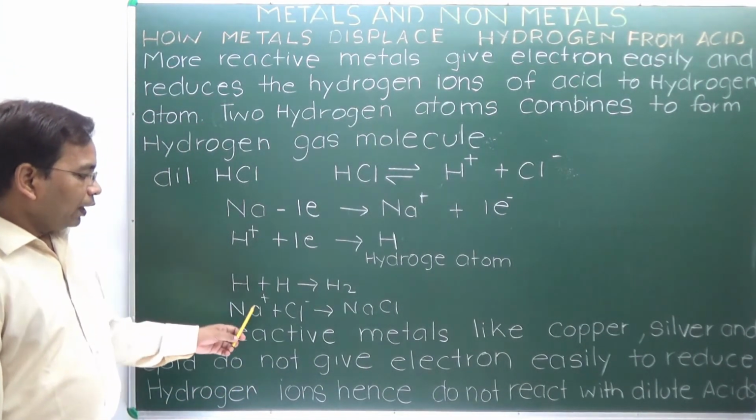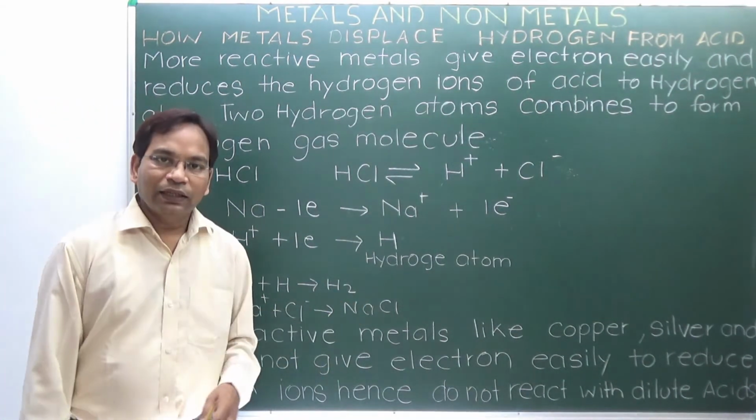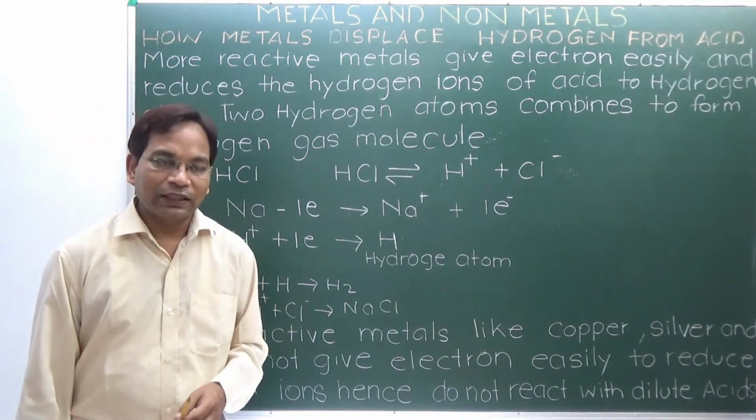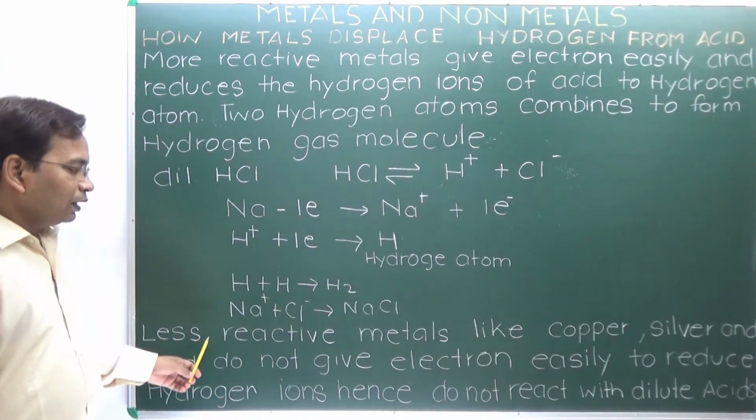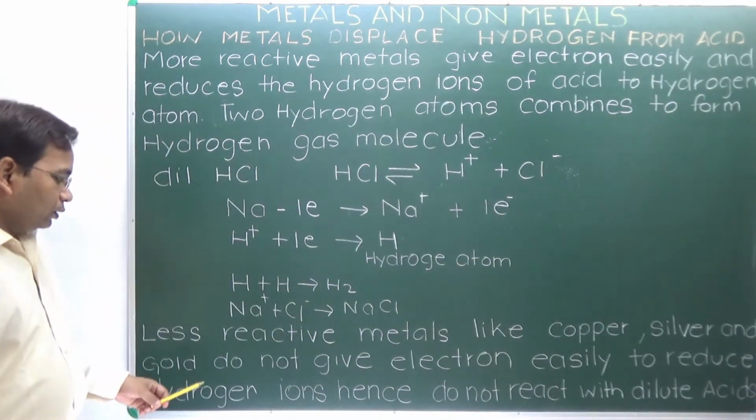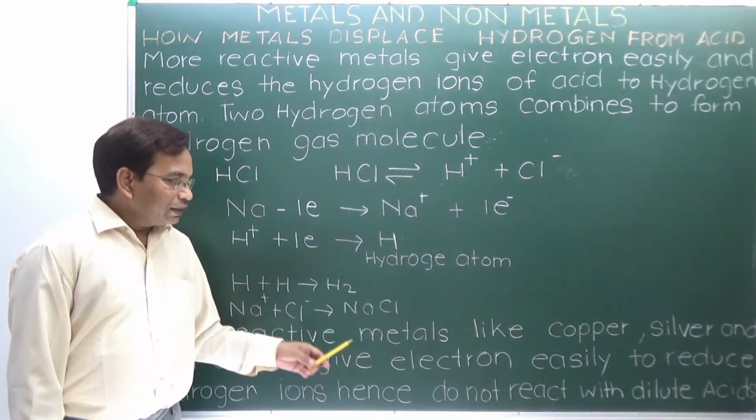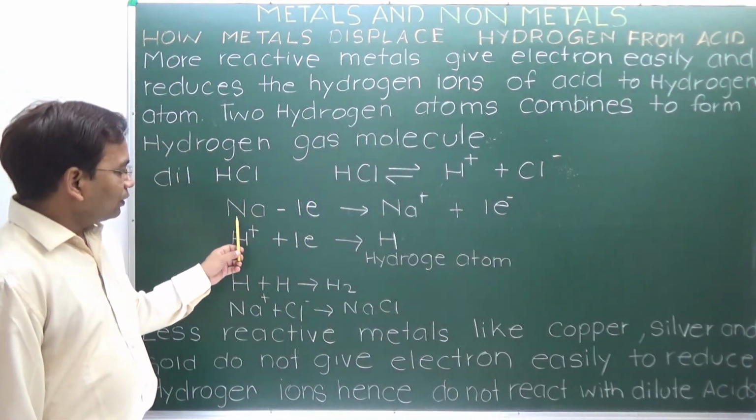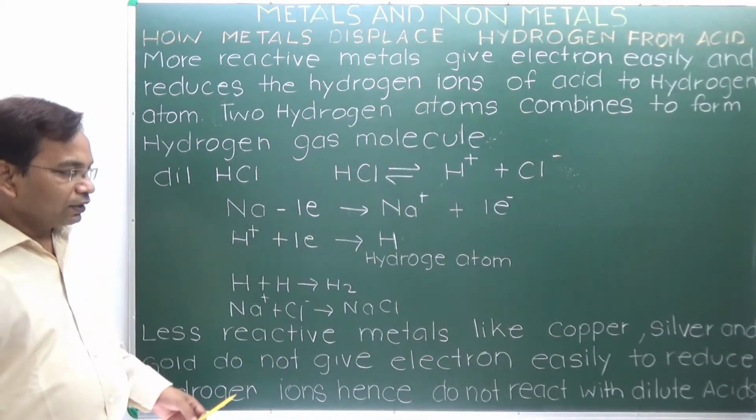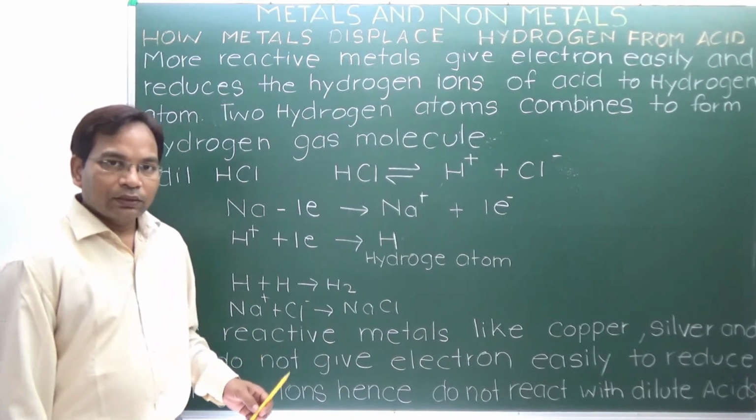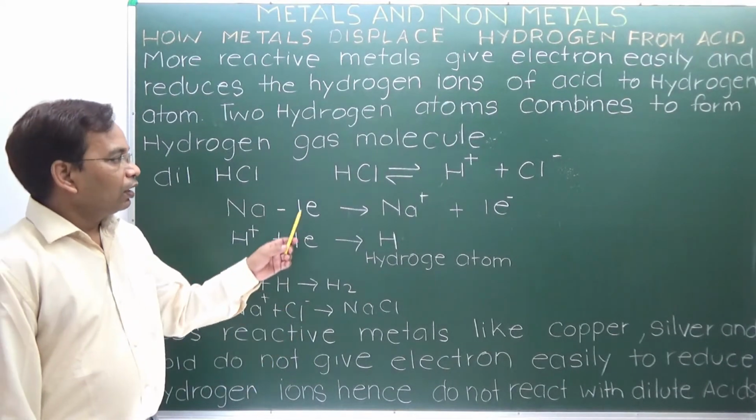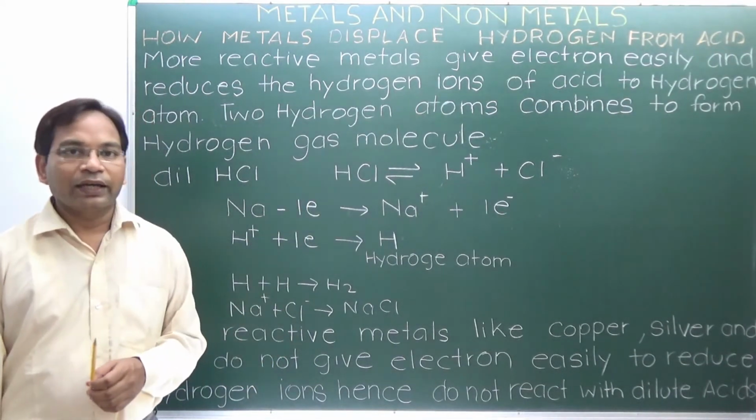Sodium ion reacts with chloride to form NaCl, and its dissolved form is sodium ion and chloride ion in the liquid state. Less reactive metals like copper, silver and gold do not easily give the electrons which were given by sodium. Since these electrons are not given by these less reactive atoms like copper, silver, gold, they do not react with this acid and liberate hydrogen gas during the reaction.